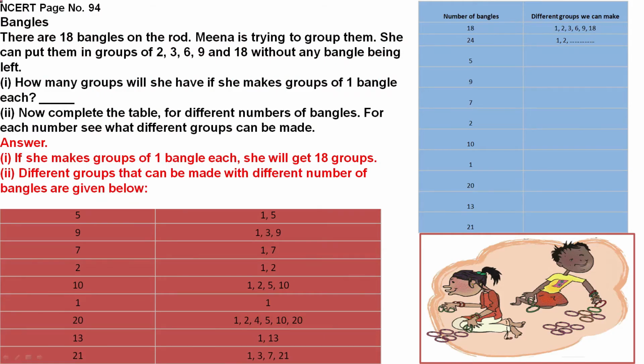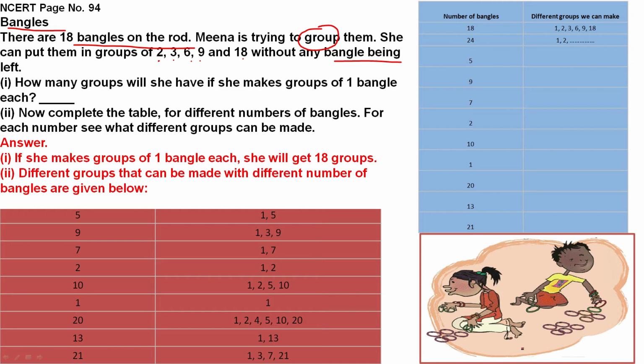Now another small game, bangles. We can play this game using bangles. There are 18 bangles on the rod. Meena is trying to group them. How is she going to group? Put them in groups of 2, 3, 6, 9 and 18 without any bangle being left. So she is arranging them in groups.